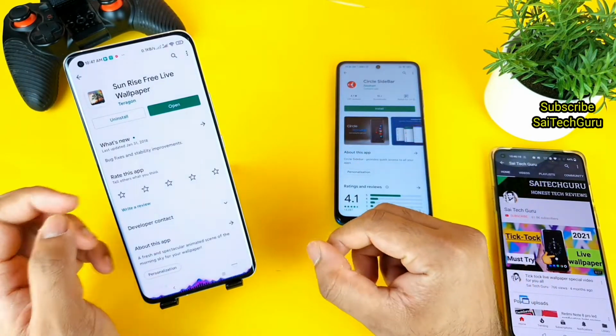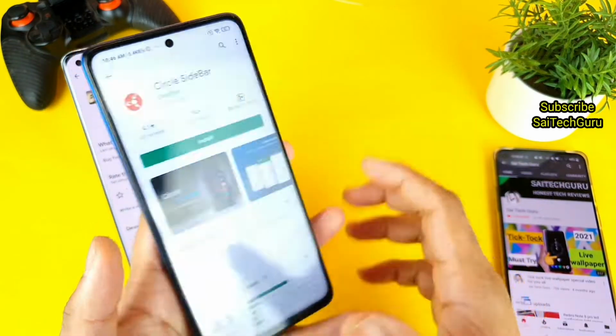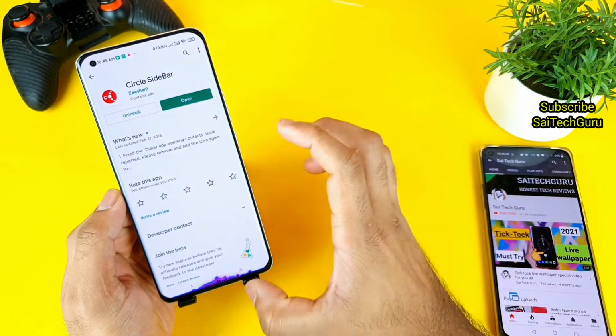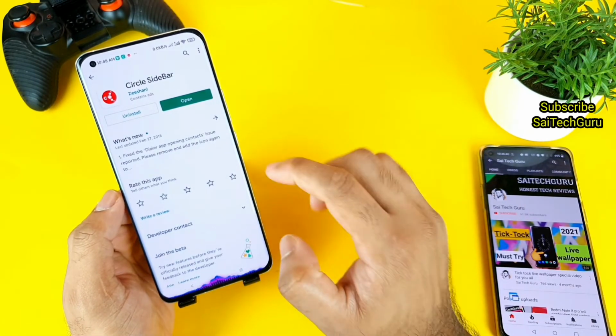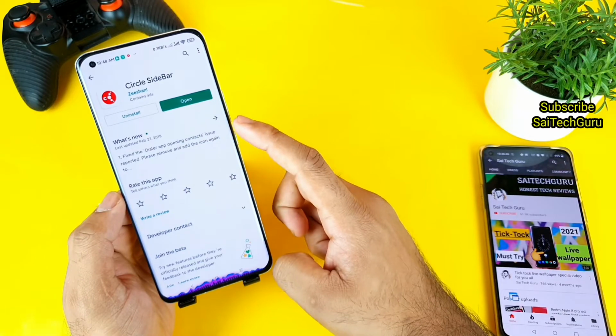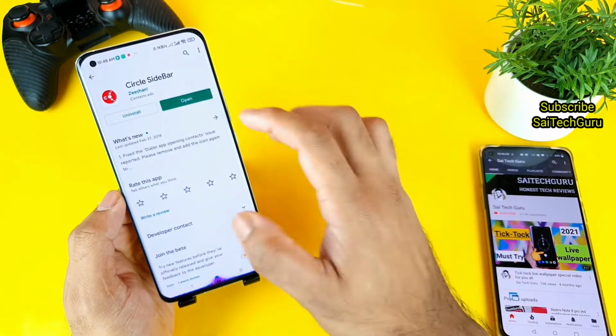But one thing is that when you're using this kind of application, which is a circle sidebar, you just need to be kind of careful, because if you use the full screen gestures and if you avoid the buttons, every time you side press, as you can see, sometimes it may cause a problem to this kind of gestures as well. So try to use the buttons when you're using this kind of sidebar gesture application.